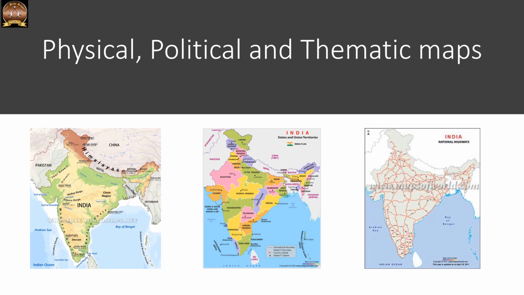So you can see here I have taken India. All three, one physical, one political and one thematic, look similar, but the only difference is what they show. Like this, all countries have a physical, political and thematic map of that country.